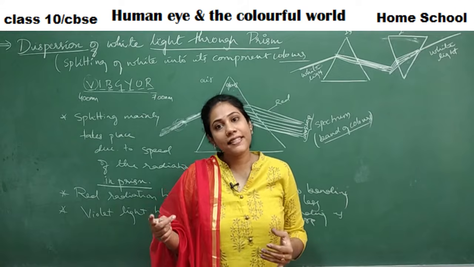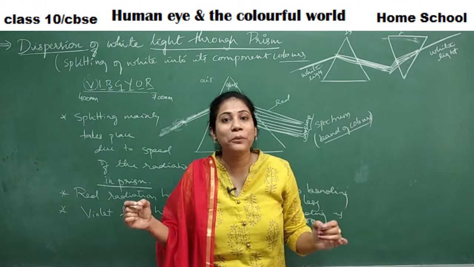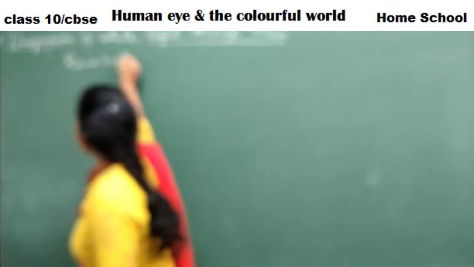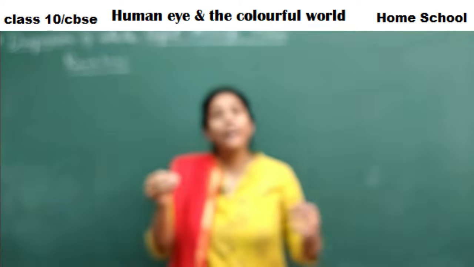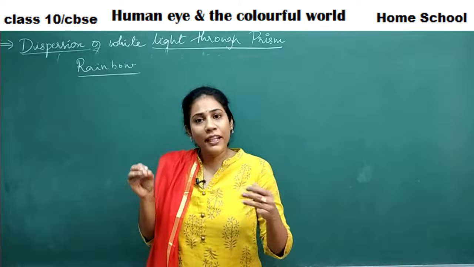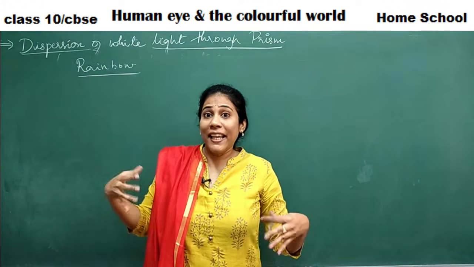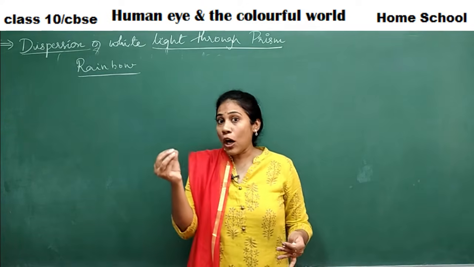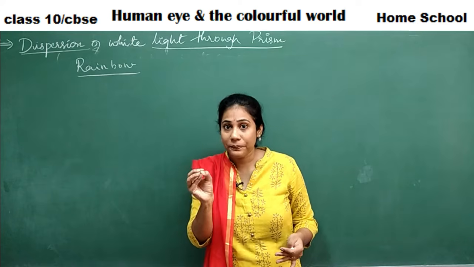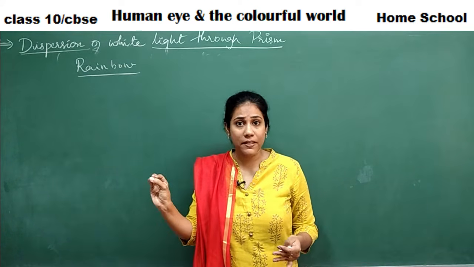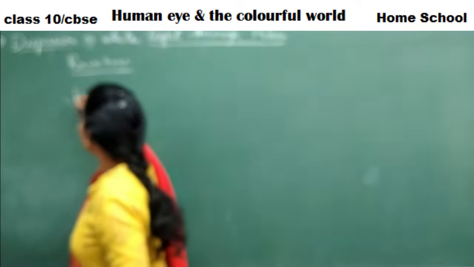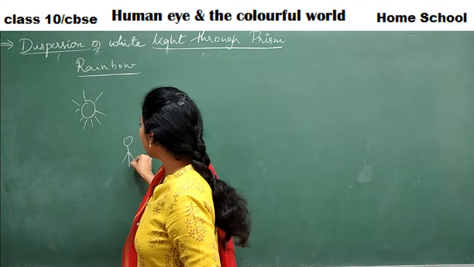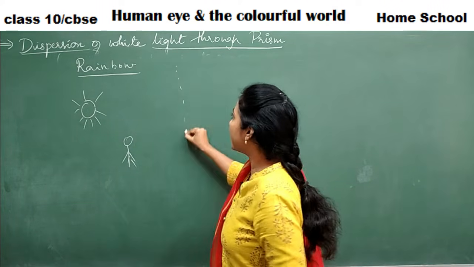Okay, and now let us see how a beautiful rainbow can be formed. So guys, can you tell me when rainbow formation takes place in the atmosphere? Normally when you have both sunlight and rainfall, rainbow formation takes place. But every time the rain comes, a rainbow is not formed. It is because raindrops should have a particular shape, guys. Only then does rainbow formation take place. So imagine the sun is here, and you are standing here. Say the rain is falling.